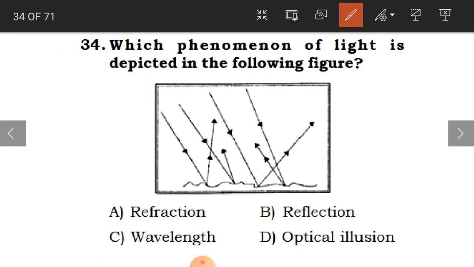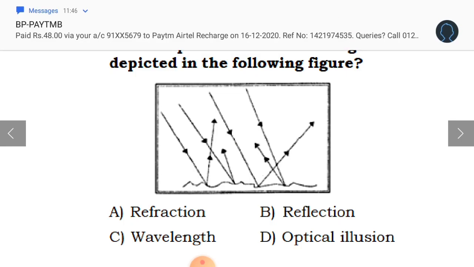Clear, children? Now, 34th question. Which phenomenon of light is depicted in the following figure? So, what can you observe here? You can observe that the traveling light wave is changing direction.